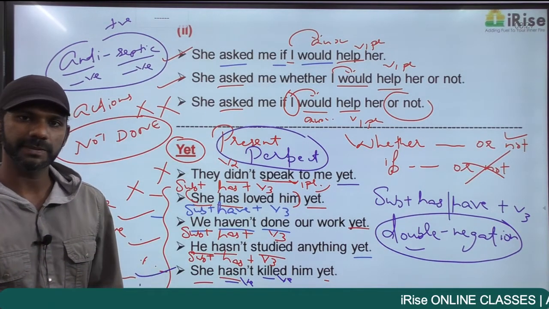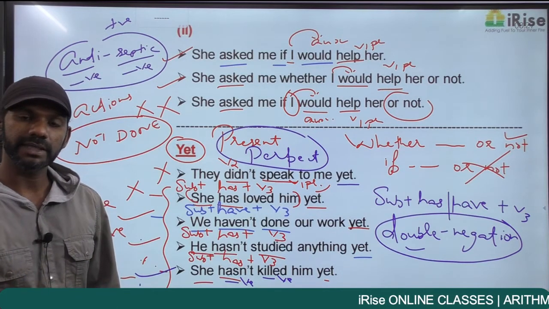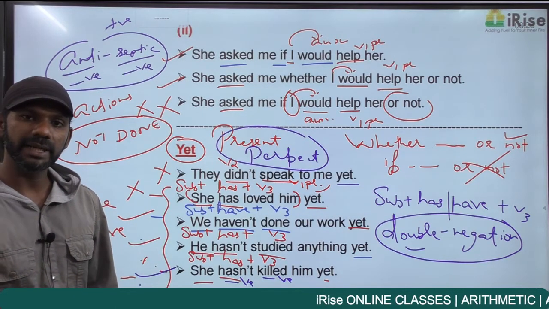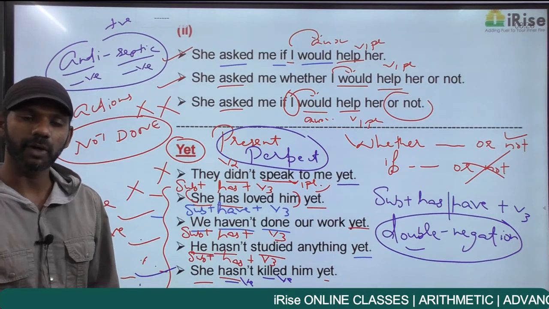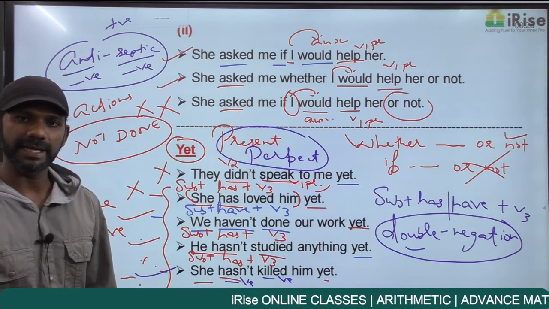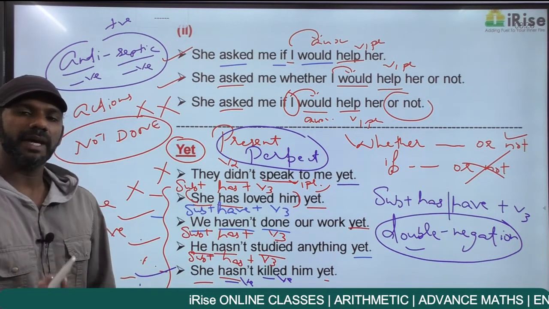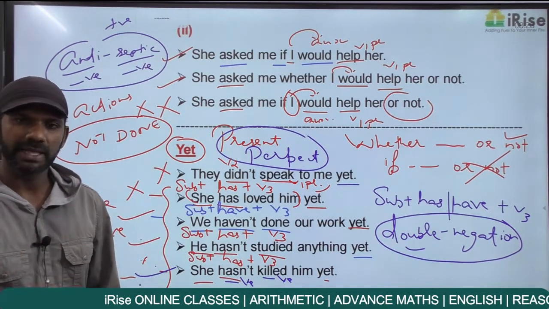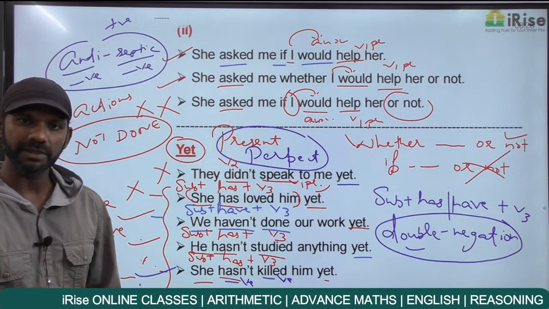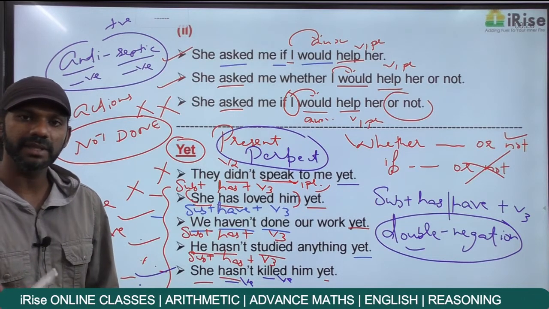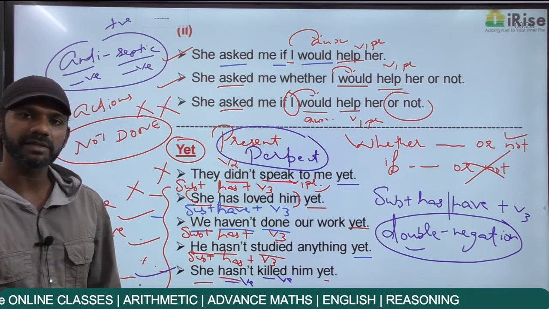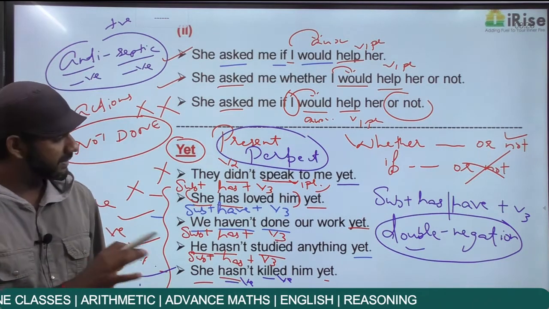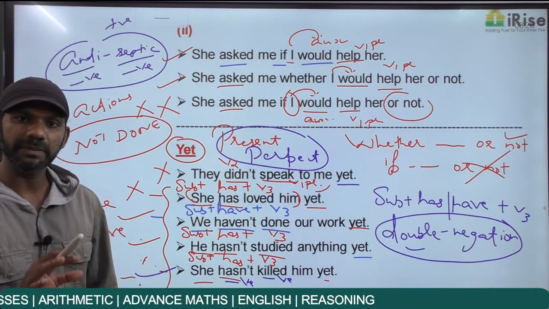Not impossible. Not is negative, impossible is also negative. Double negation, not impossible means possible. Not bad, positive. Now not bad means good, but not bad cannot be termed as that positive. Not bad means an average performance. An okay kind of performance is termed as not bad. Still it is positively charged because of double negation. So when two negative terms come together, the meaning becomes positive.